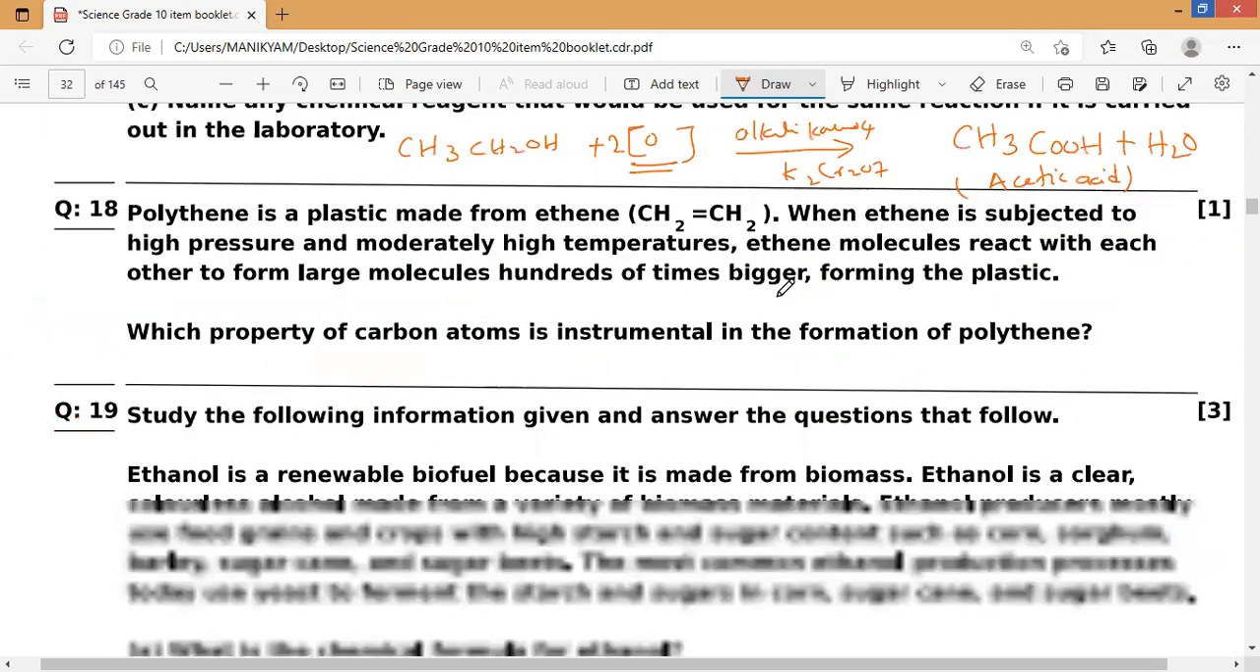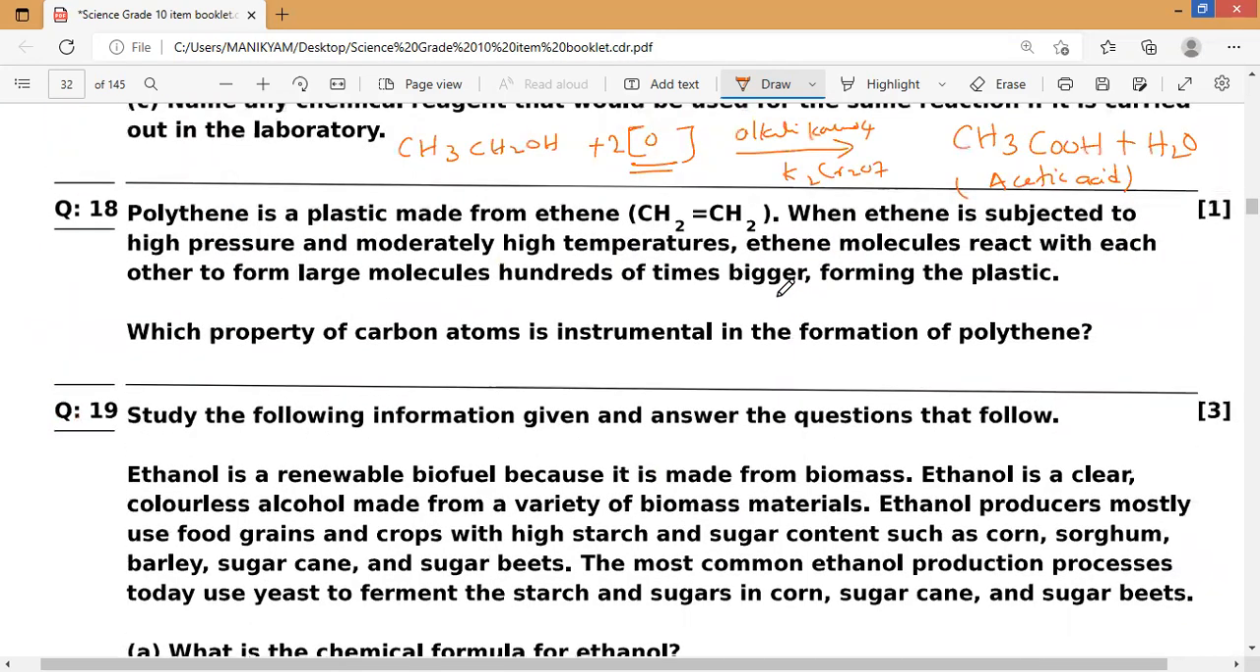Next, the 18th one. Polythene is a plastic made from ethene, CH2=CH2. When ethene is subjected to high pressure and moderately high temperatures, ethene molecules react with each other to form large molecules hundreds of times bigger, forming the plastic. This property of carbon atoms is instrumental in the formation of polythene. As we know, we call this self-linking, or catenation. That is one of the most important versatile properties of carbon.